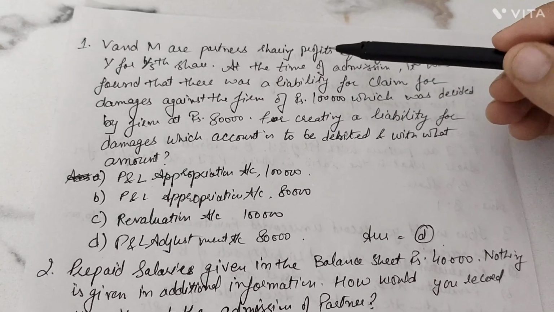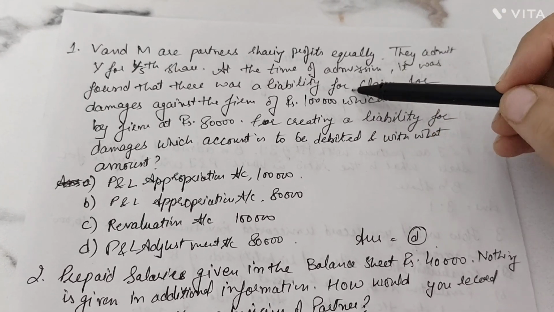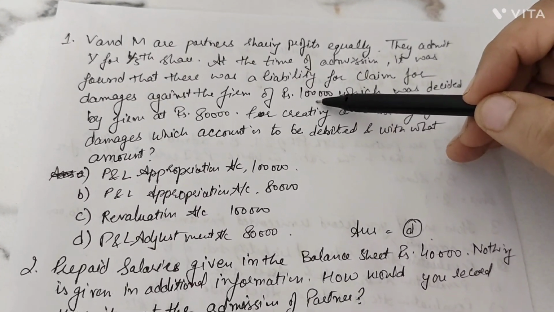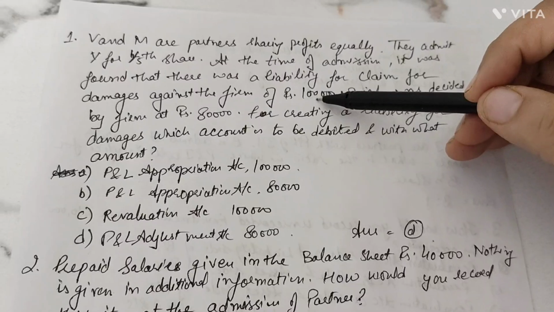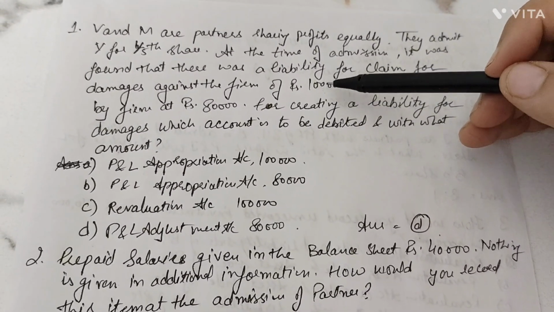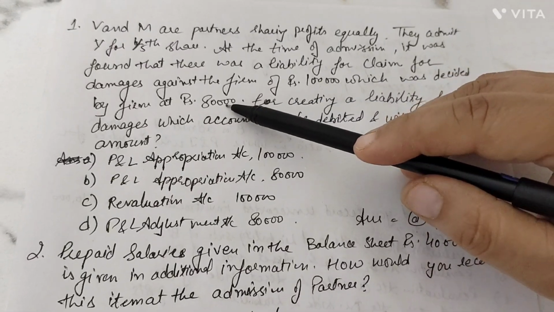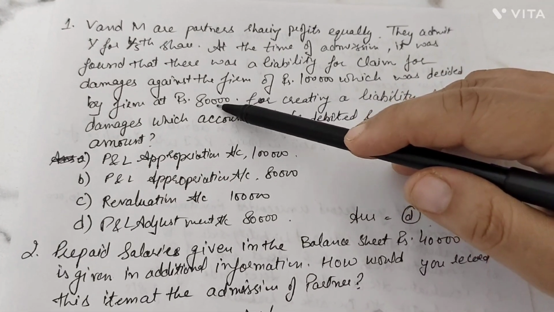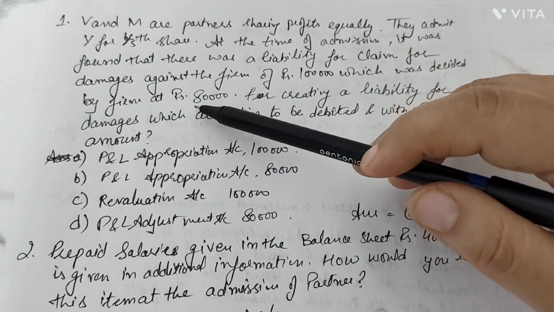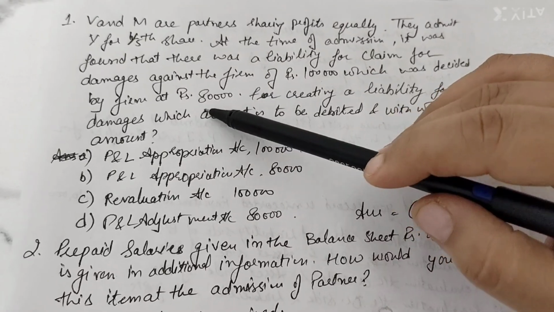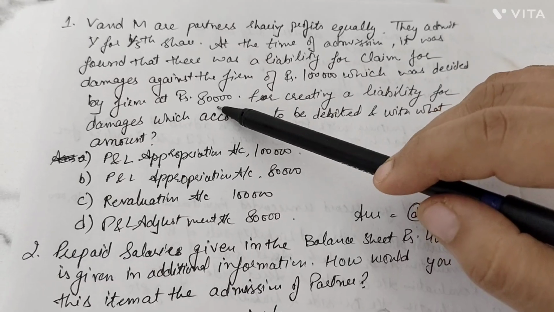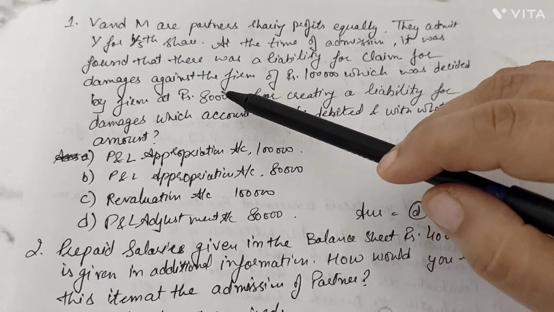First of all, beta, the point given over here, liability of claim, this was a contingent liability. What is contingent liability? Which may happen or may not happen. Here they thought it to be of rupees 1 lakh, which was not provided in the balance sheet. But actually, when the court took a decision, the court decided that this is of rupees 80,000, which is payable by the firm. Now, the firm had made a loss of rupees 80,000. So which account is to be debited? That is revaluation account. Revaluation account needs to be debited with rupees 80,000.